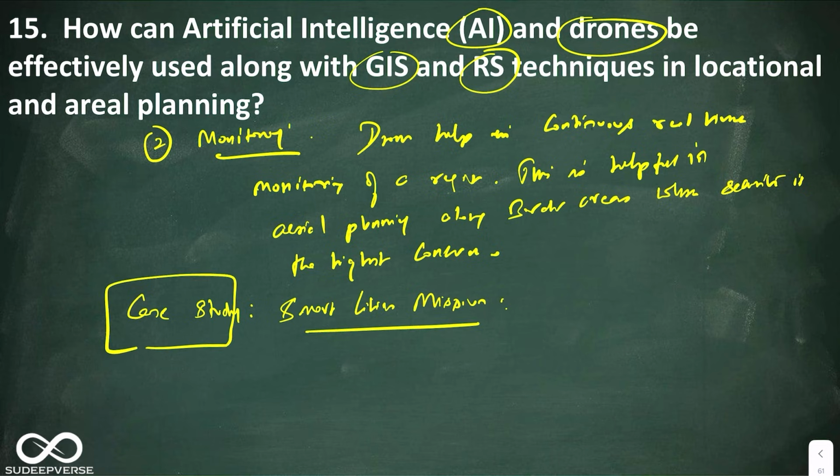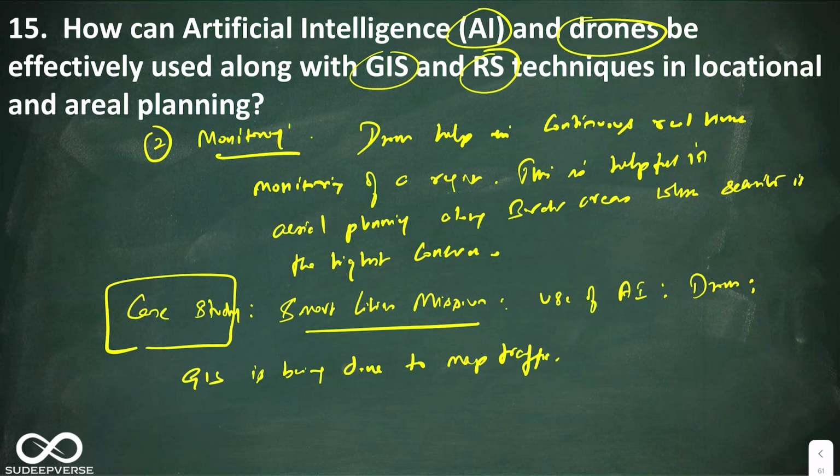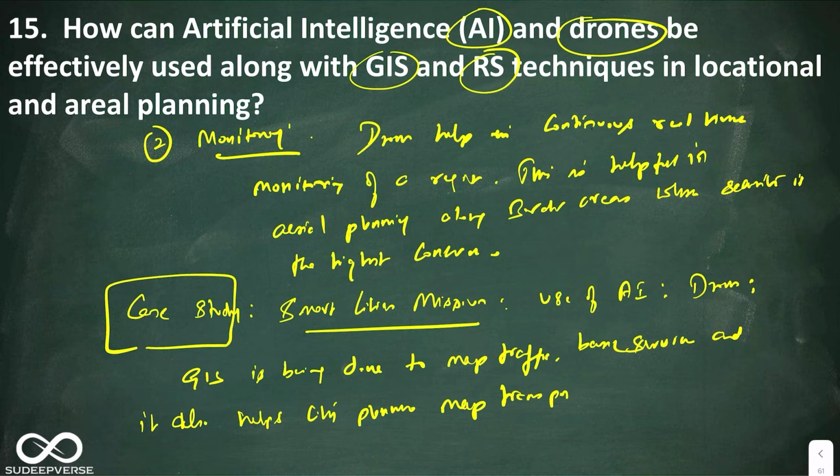So in smart cities mission, you can say use of AI, drones, GIS is being done to map traffic, basic services, and it also helps city planners map transport, waste management, urban sprawl, and rural urban fringe.